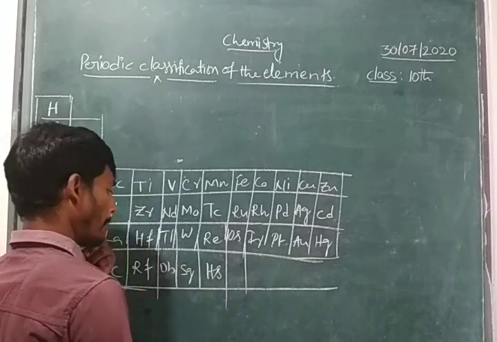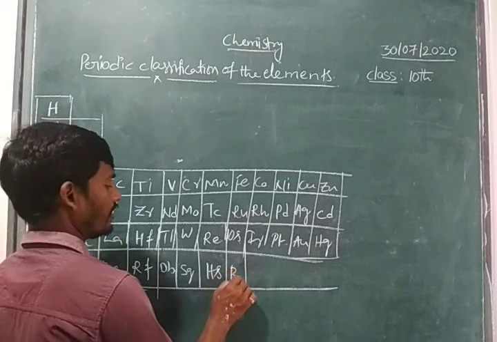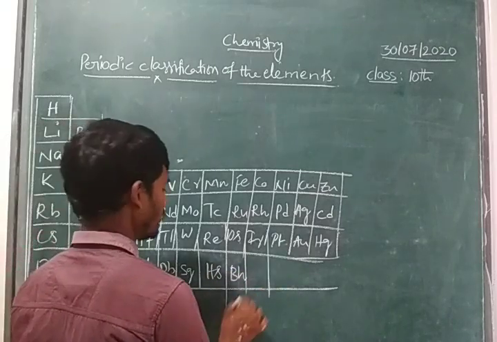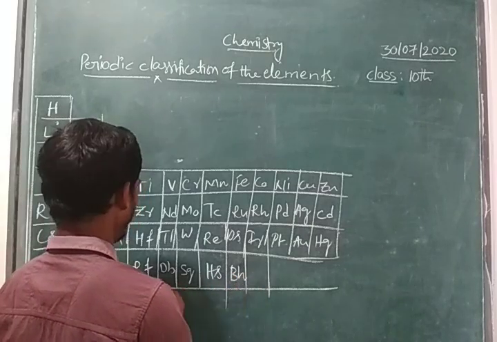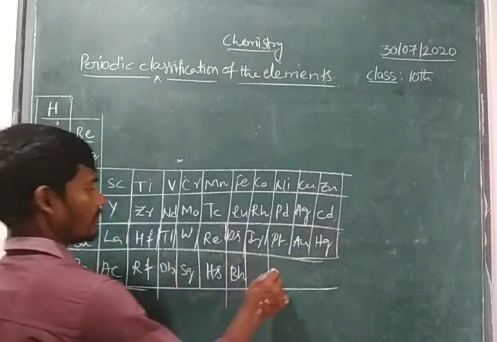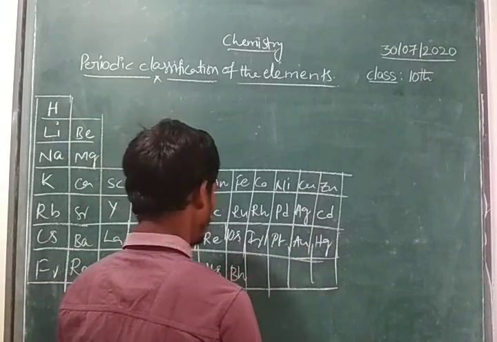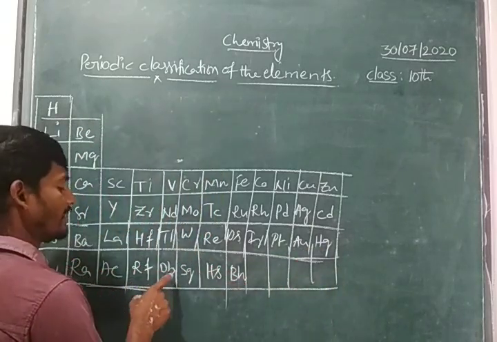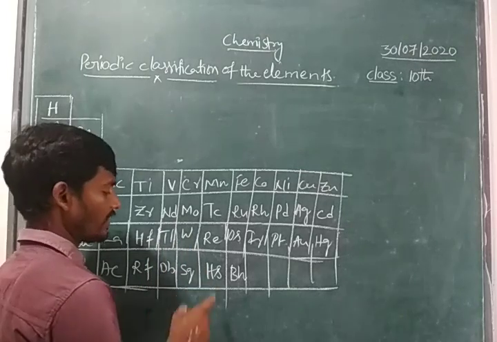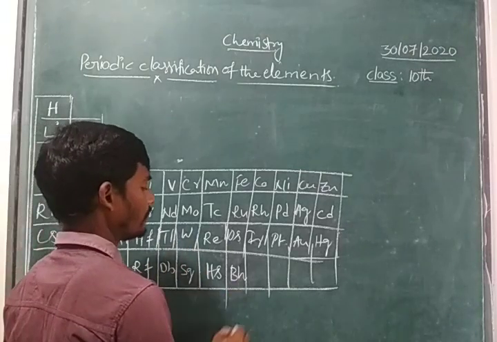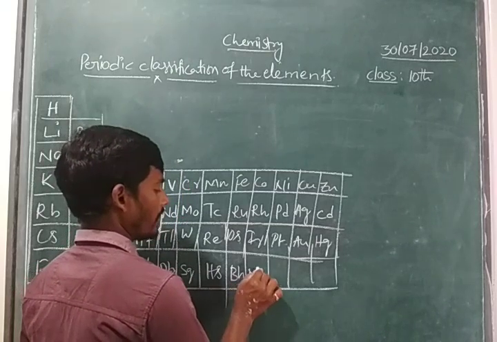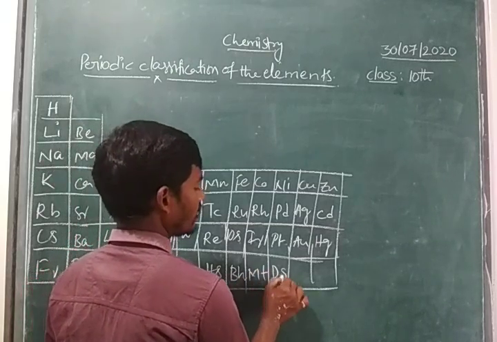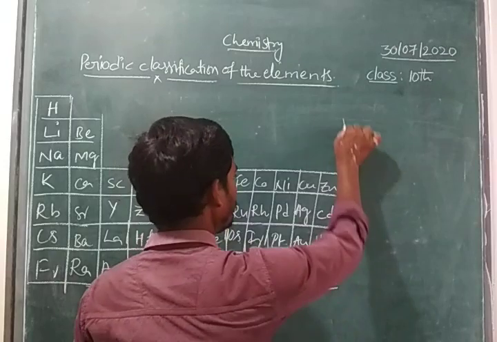Then here, some of the elements we have, children: rutherfordium, dubnium, seaborgium, bohrium, hassium, meitnerium and darmstadtium. Okay, right, children?